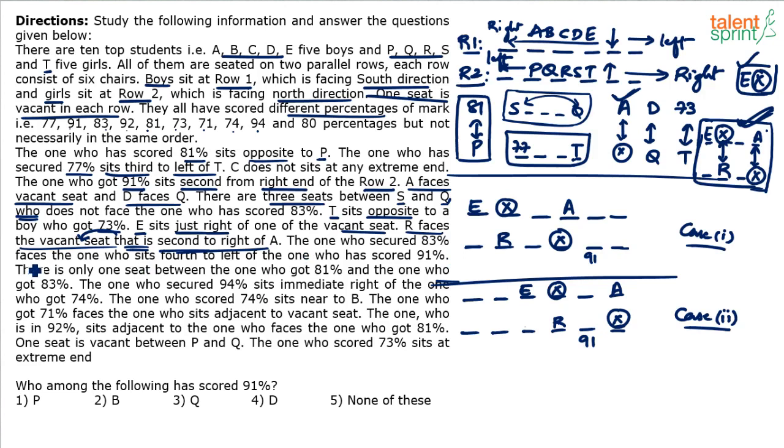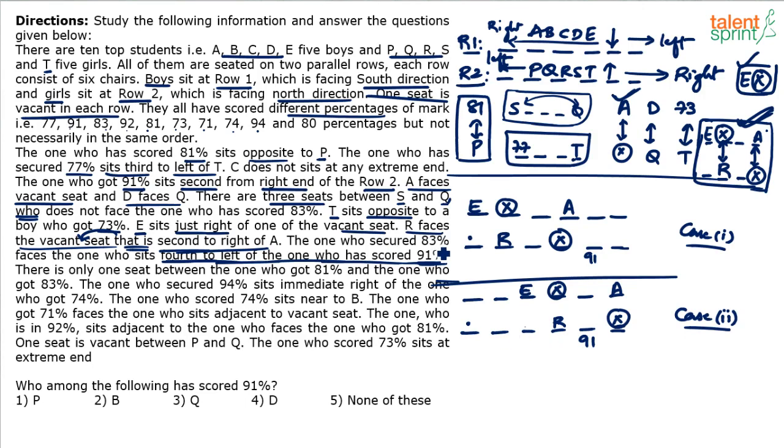The one who scored 83 faces the one who sits 4 to the left of the one who scored 91. This point is useful, right? 91 is fixed, so I can use this point. First of all, find out this person, 4th to the left of 91. This is 91, and left of 91 is our left. First, second, third, fourth. 4 to the left of 91 is this position.